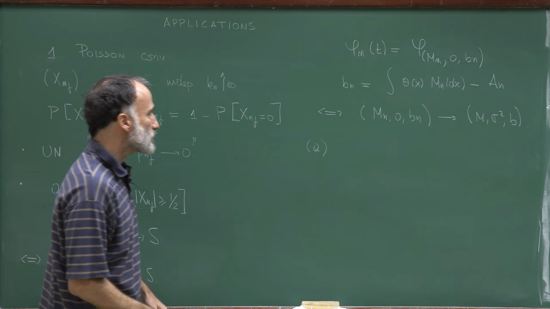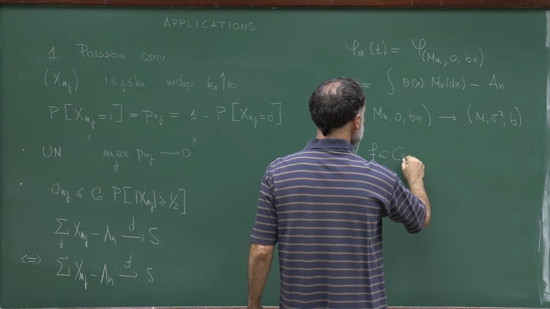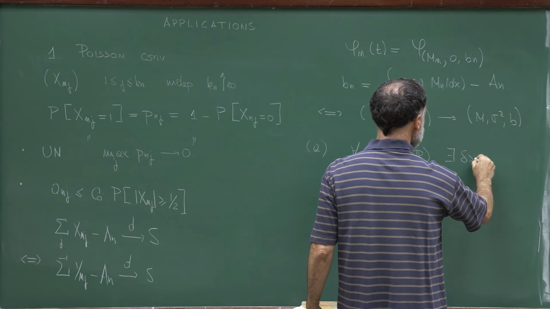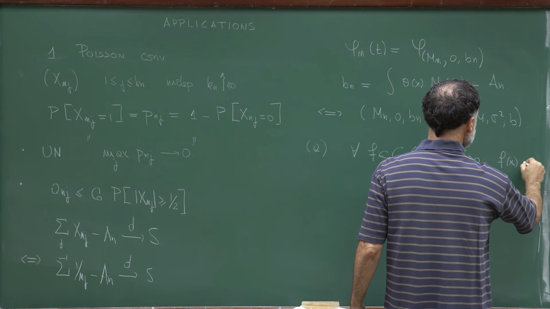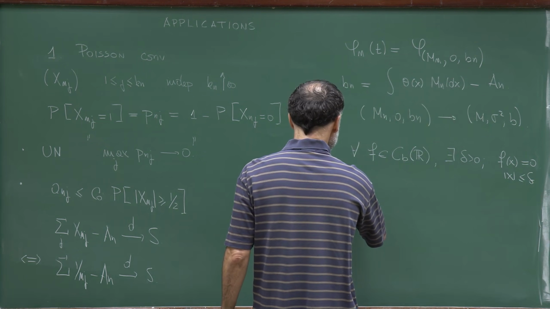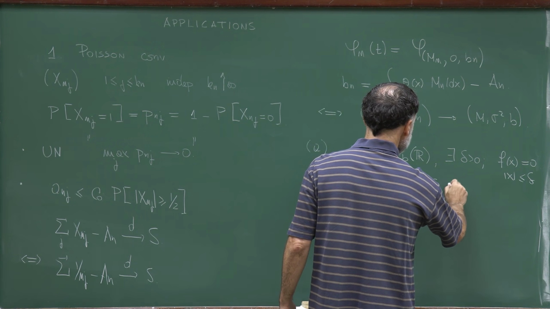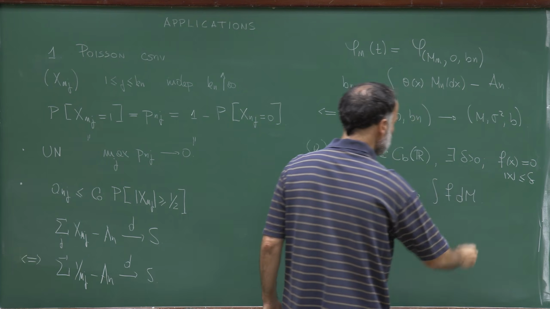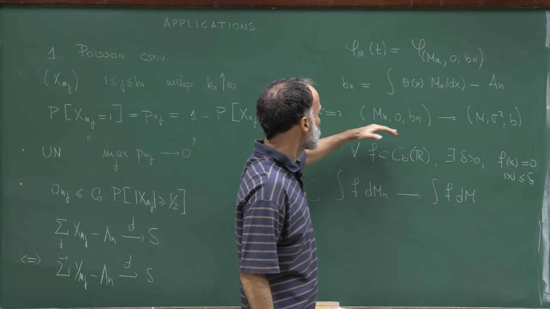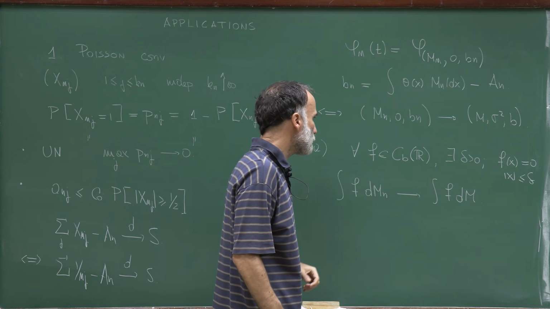The first one is that for all functions f which are continuous and bounded, and such that there exists a delta strictly positive such that f(x) is equal to 0 for x less or equal than delta, then the integral of f with respect to M_n converges to the integral of f dM. So saying that this triple converges to another triple means that these three conditions are satisfied. This is the first condition.